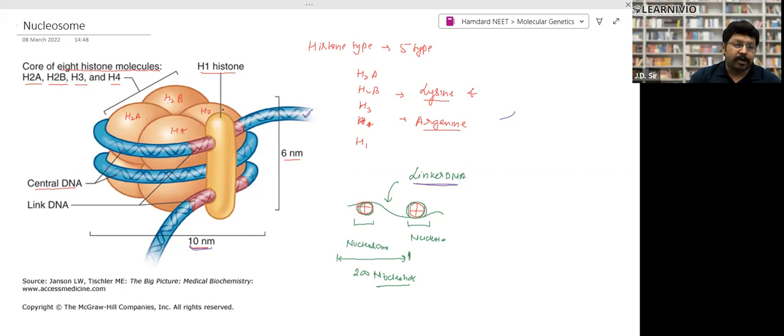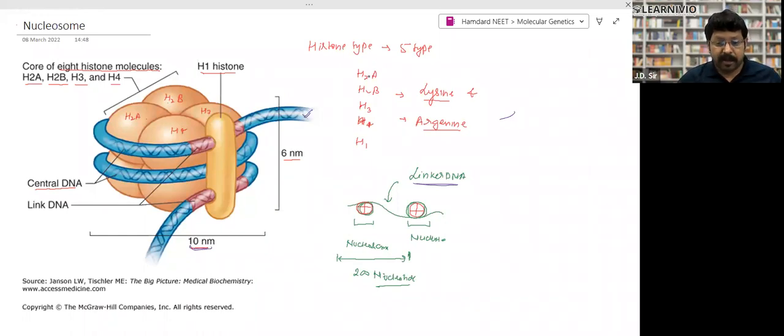DNA wraps around it, right? How does the DNA wrap? DNA has a negative charge, and what is the charge on histone? Positively charged. Very good, a positively charged protein. That's why DNA wraps around. But this wrapping can slip down. So there is a glue, the H1 histone protein. H1 histone protein keeps this structure tightly packed, right?